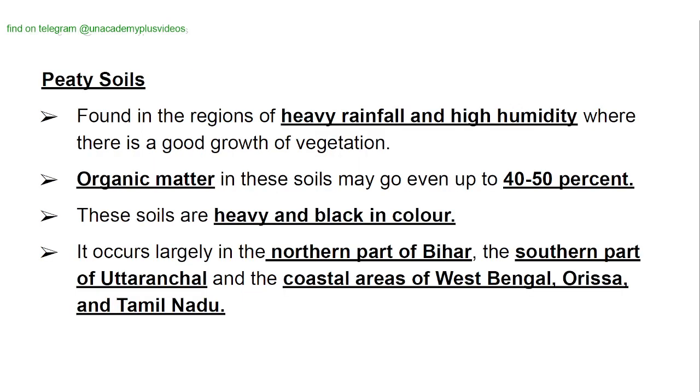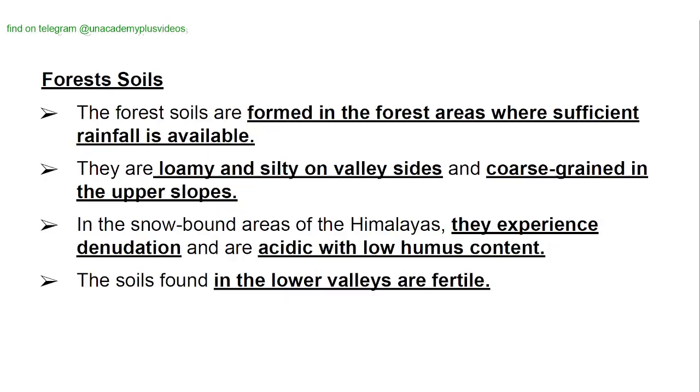Peaty soils are found in the regions of heavy rainfall and high humidity where there is a good growth of vegetation. Organic matter in these soils may go even up to 40 to 50%. These soils are heavy and black in color. It occurs largely in the northern part of Bihar, the southern part of Uttaranchal and the coastal areas of West Bengal, Odisha and Tamil Nadu.